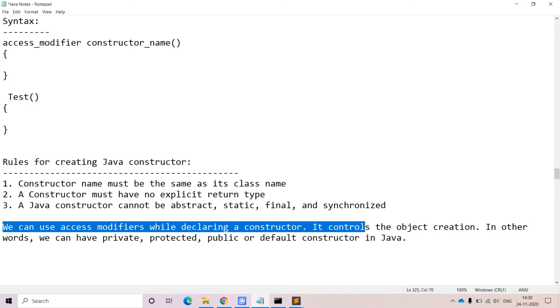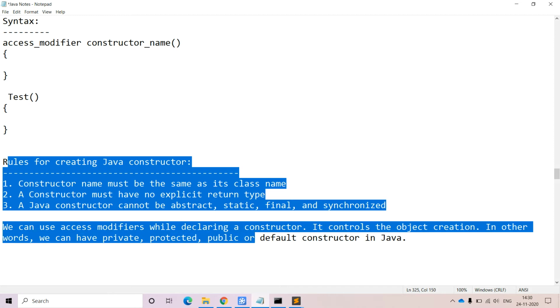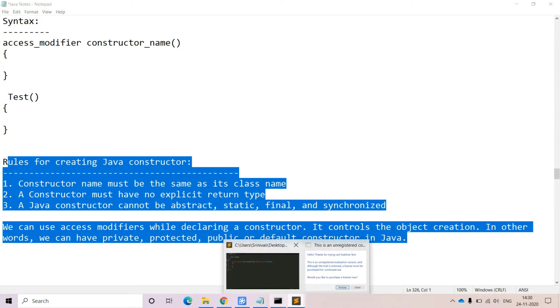These are all the rules we have to keep in mind while defining the constructor. Now let me go through the program so that you get a complete idea of the constructor. In this class, we are not concentrating on the importance or real-time examples of the constructor; we will discuss that in the next class. In this class, the primary concentration is how to define the constructor and what things we have to follow.